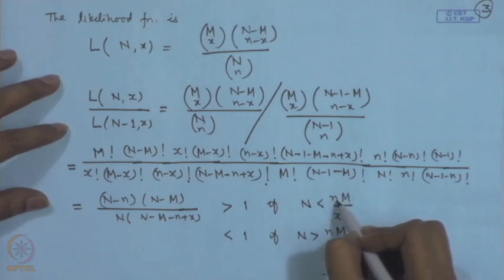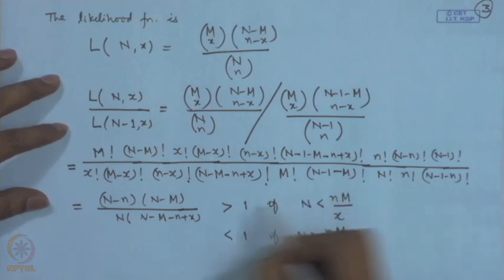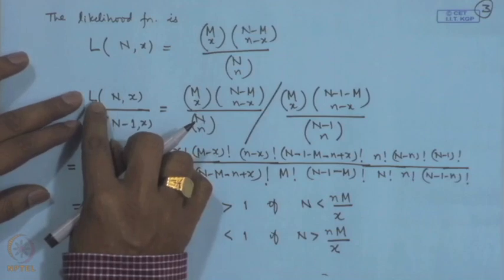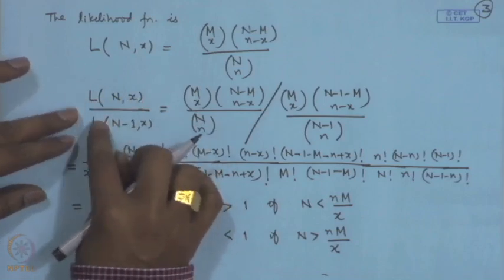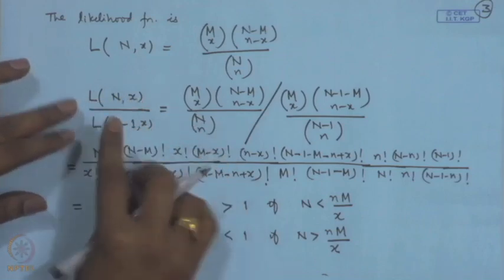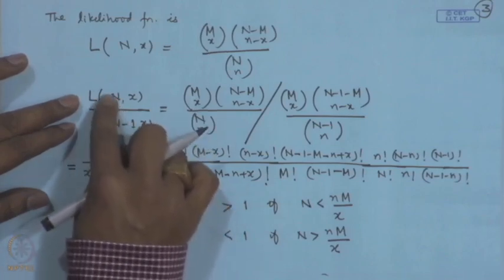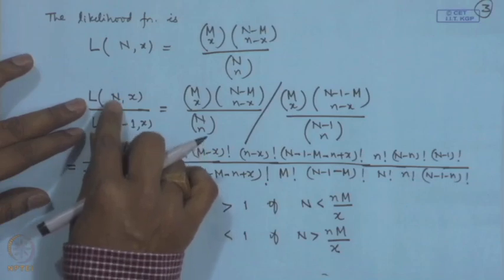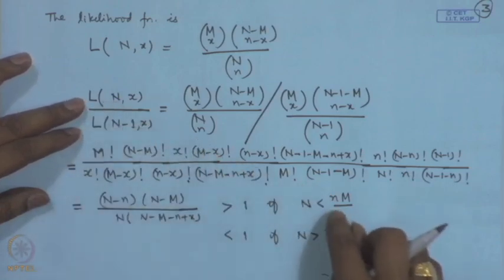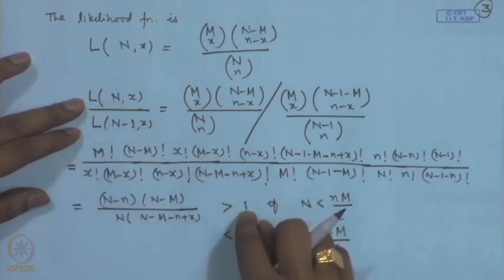Now, this ratio, that is L n x divided by L n minus 1 x. What we are observing here is that if I increase n from n minus 1 to n, then this ratio is greater than 1.